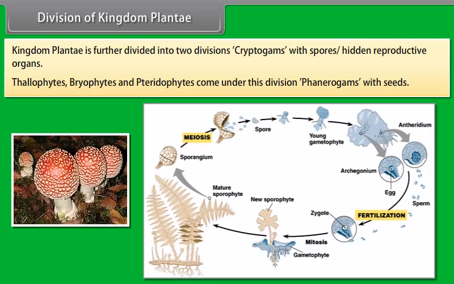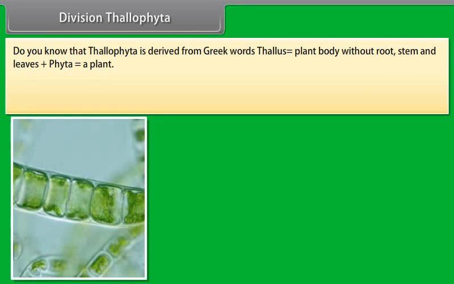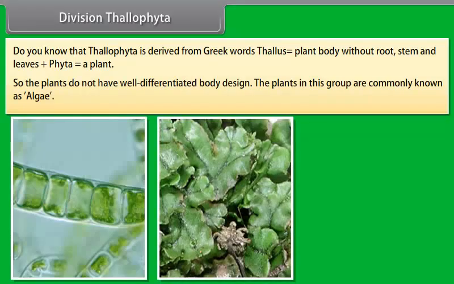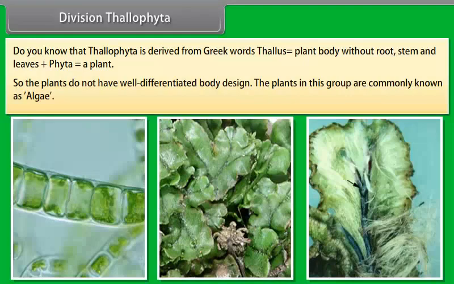Division of Kingdom Plantae. Kingdom Plantae is further divided into various divisions at the first level, according to the fact that the plant body has well-differentiated distinct components. Kingdom Plantae is next divided into various divisions according to the fact that the differentiated plant body has special tissues for the transport of water and other substances within it.